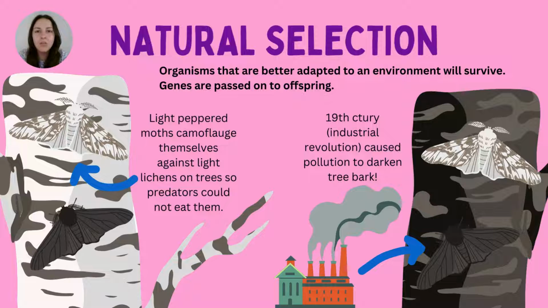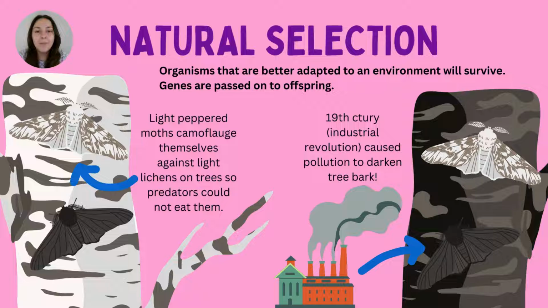And that meant that those types of moths actually survived longer than their black moth counterparts. Birds would often eat the black moths because they could see them easily. So that meant that the population of light peppered moths increased, whereas the population of black moths decreased. And that meant that the light peppered moths were better adapted to the environment. They survived, they passed on their genes to the offspring. So more light peppered moths existed.